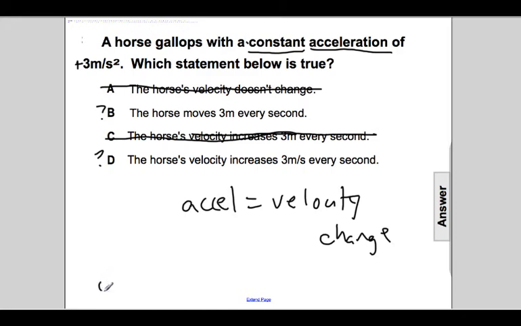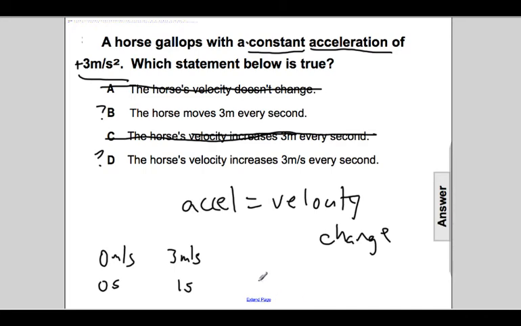At t equals 0 seconds, that horse's speed would be 0 meters per second. At t equals 1 second, if it's accelerating, the acceleration is positive 3 meters per second squared. That means after 1 second of elapsed time, it would have gone from 0 to 3 meters per second, and it would have moved that far.